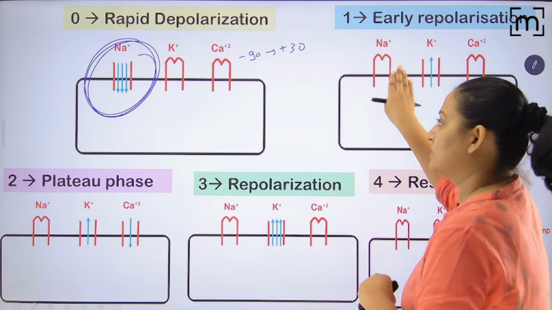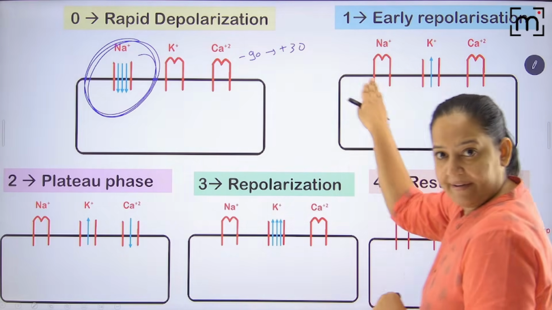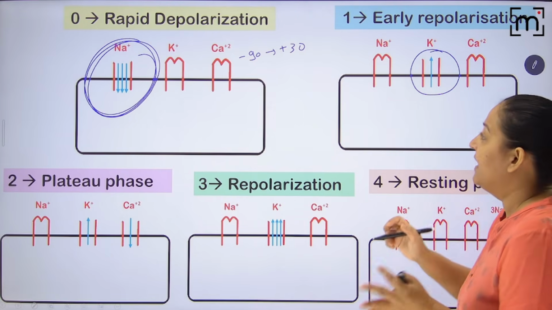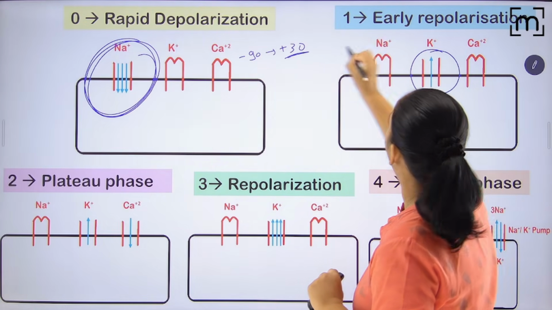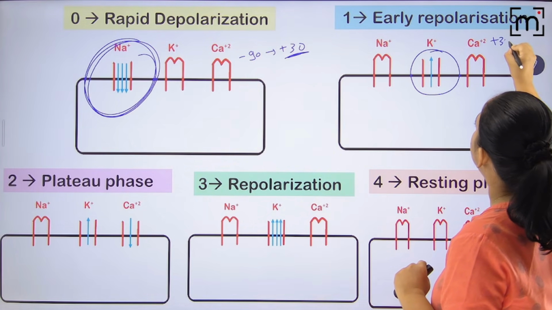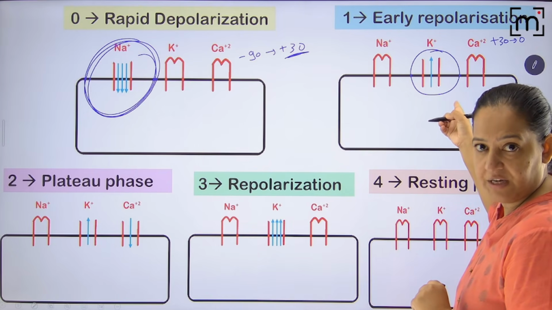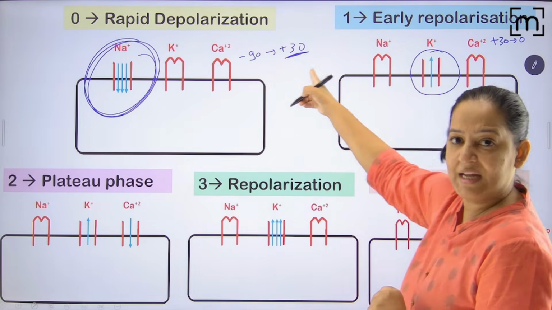In phase 1, the sodium channel, which was opened here, closes here. Now the potassium opens, but partially, not completely. And the potential changes from +30 to 0, because of opening of potassium channel. So see, it was -90 to +30, and now it's +30 to 0.